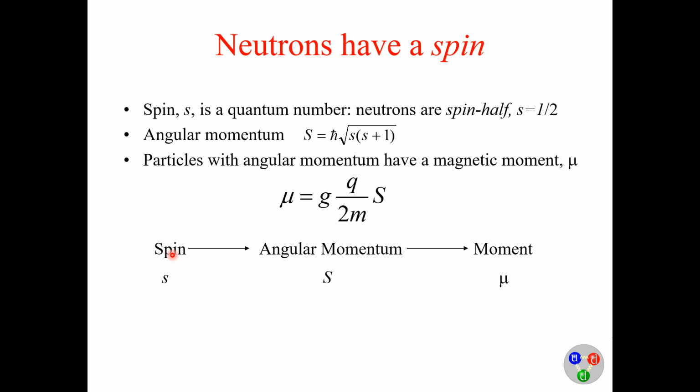Spin tends to make angular momentum, because of which the neutron has a magnetic moment. The neutron has a half spin, that spin is responsible for the angular momentum, which is in turn responsible for the magnetic moment. So though the neutron does not have an electric charge, it has a spin, and because of that spin it has angular momentum and a magnetic moment.